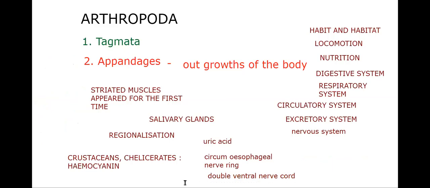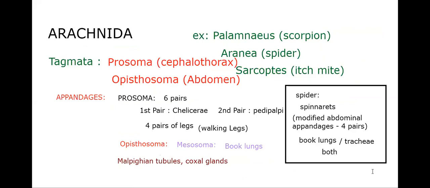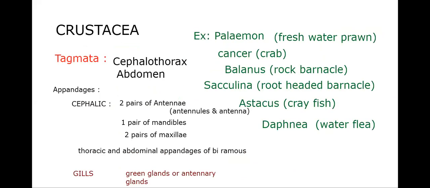Talking about the sense organs, we said about antennae already. Along with the antennae, compound eyes are present. Most of them have compound eyes, particularly talking about crustacea. Statocyst is present for balancing. We heard of statocyst in the case of Medusa, isn't it? Here only in crustacea, that statocyst is present as a balancing organ.